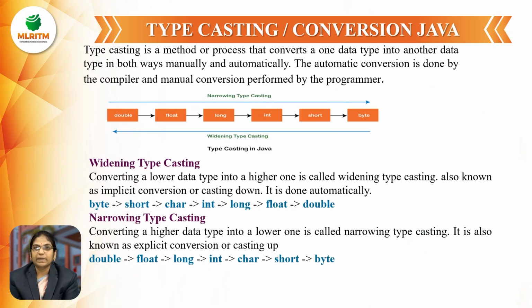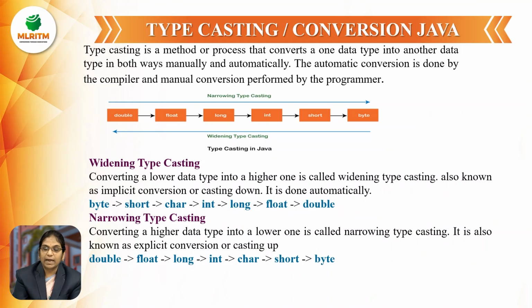And the next topic is typecasting, or conversion of one data type into another data type. Typecasting is a method or process that converts one data type into another data type, and it can be done in two ways, that is manually and automatically. The automatic conversion is done by the compiler itself. Automatically it is going to be done, whereas the manual conversion has to be done by the programmer.